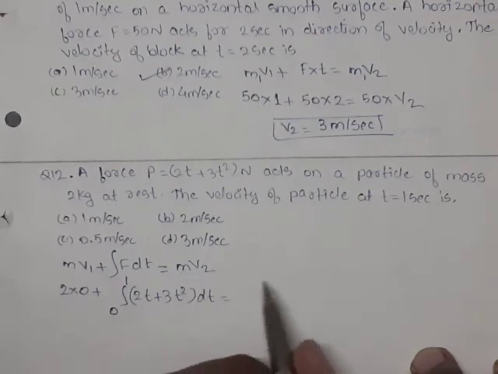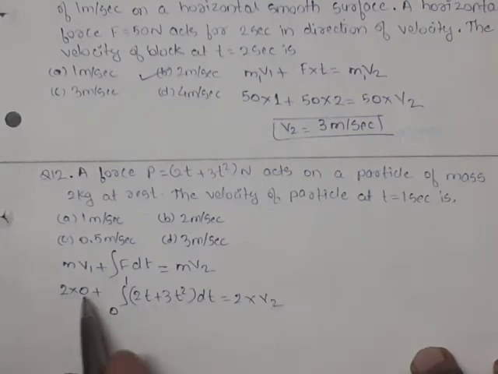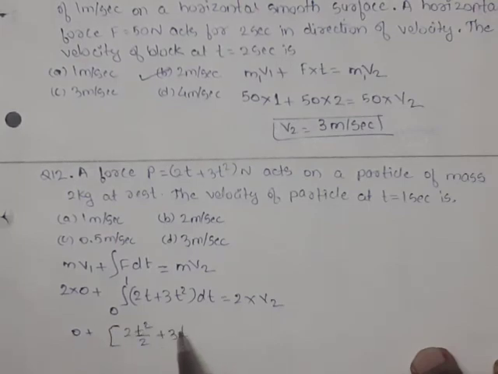Then value of m v2, mass it is 2 and velocity is asked v2. So we are integrating this equation. This is 0 plus, now the integration will become 2t square by 2 plus 3 t cube by 3, and we are writing the limit 0 to 1 equal to 2 into v2.